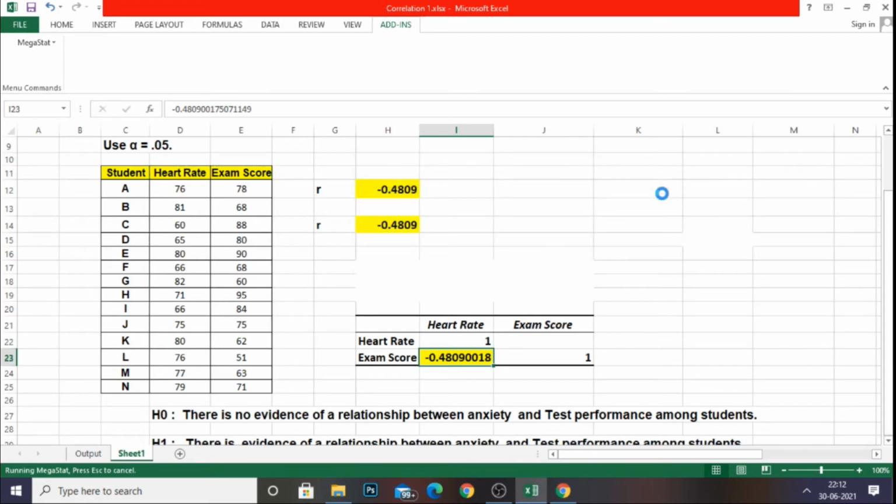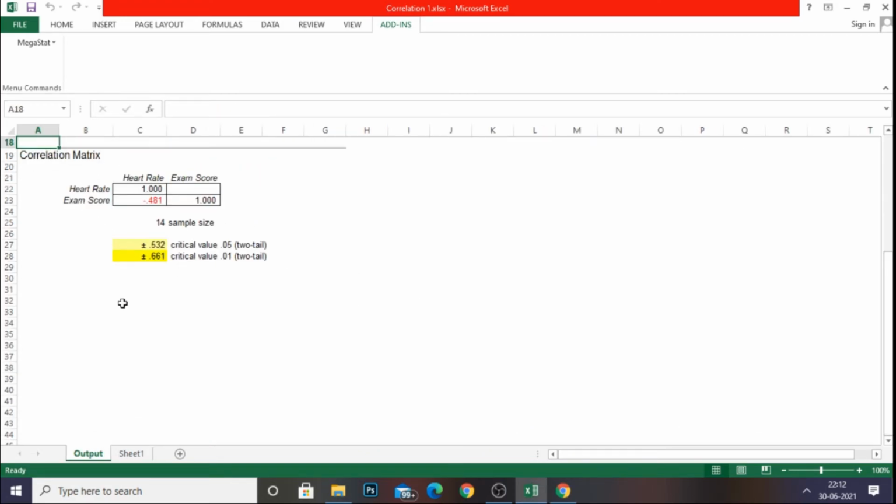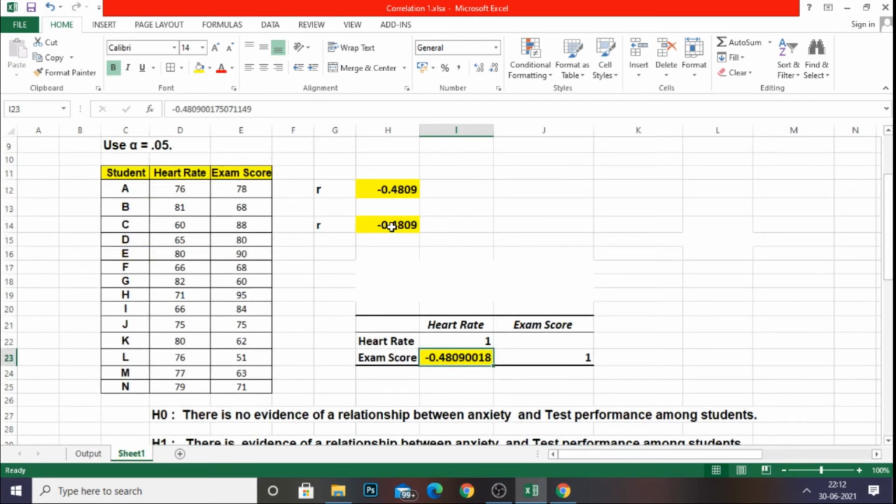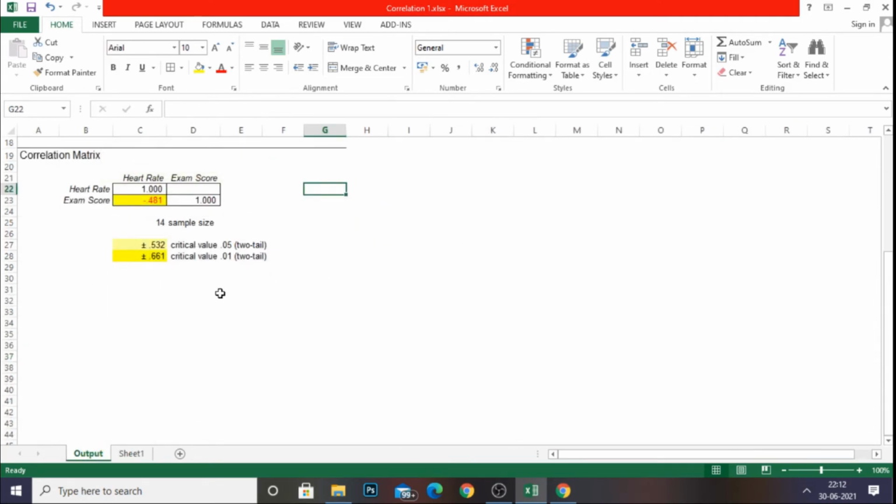No more addition, giving OK. I'll get the output in the next page. We have derived exam score is minus 0.481. This is our Pearson value. The same we arrived at both manually as well as with the data analysis tab.